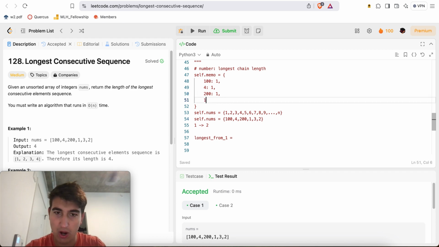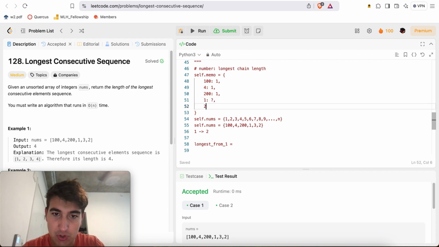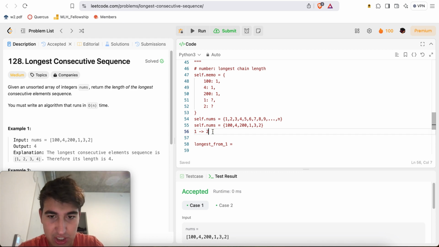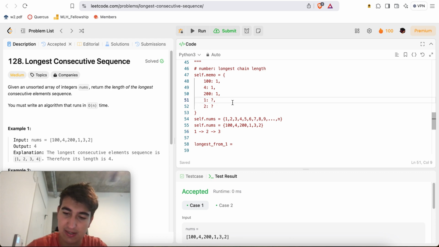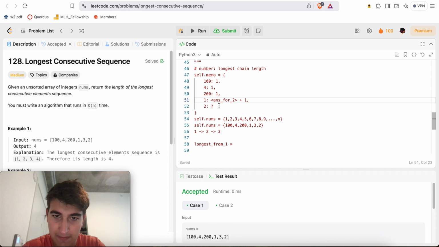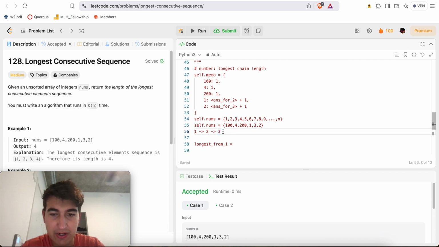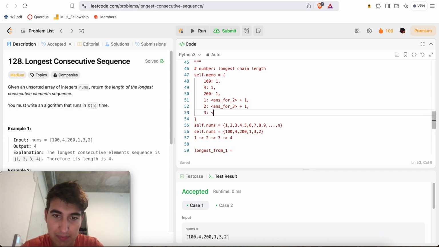So here, 1 is a question mark so far, 2 is a question mark, right? So from 2, we're going to say, okay, what is the length of the longest chain? Is 3 inside the hashset? It is indeed here. So for 2, the length of the longest chain is the answer for 2 plus 1, right? This is going to be the answer for 3 plus 1. And then from 3, it's like, okay, is 4 inside of the hashset? 4 is indeed inside of the hashset, right? So that means it will go next. So for 3, the answer will be the answer for 4 plus 1, right?